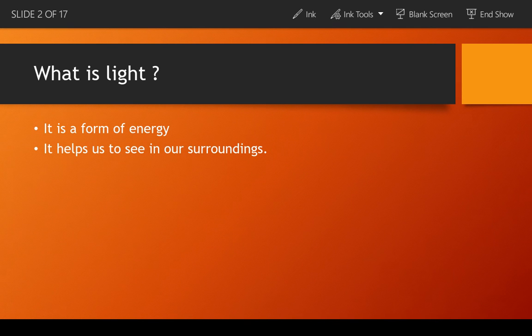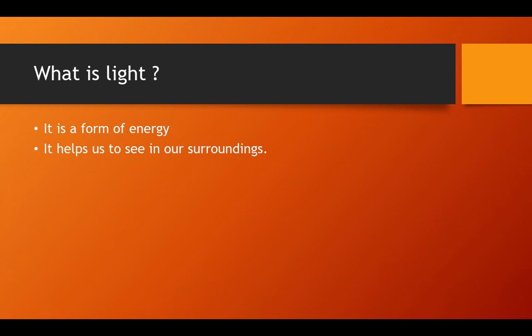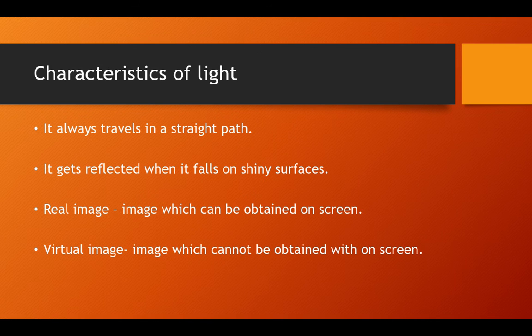So let's first learn about what is light. Light is a form of energy which helps us to see in our surroundings. Because of light only we are able to see in our surroundings. Now let's learn about the characteristics of light.